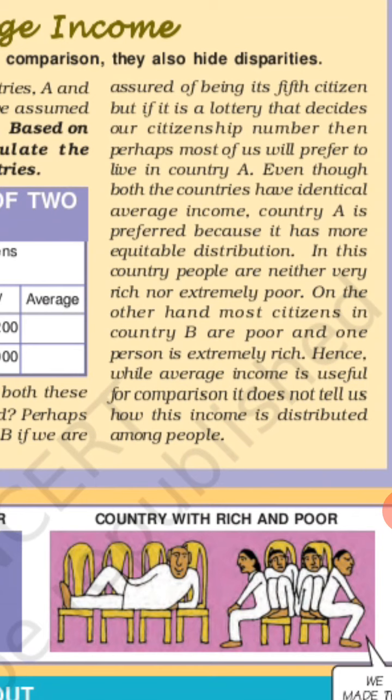Average income is used to compare different countries, to say developed country or not a developed country. But how the income is distributed, equally or not, these averages hide such disparities.